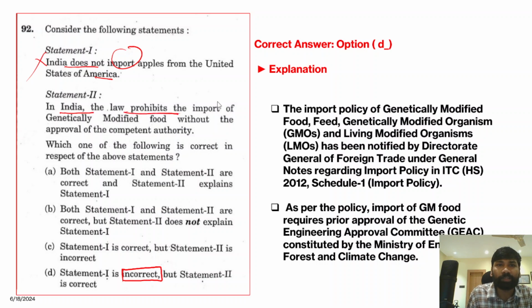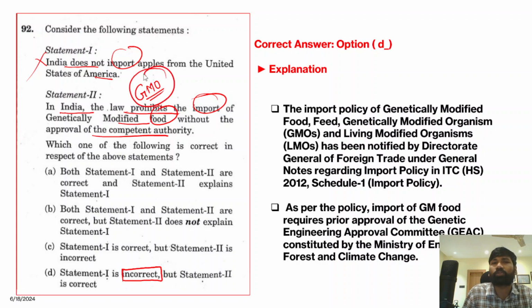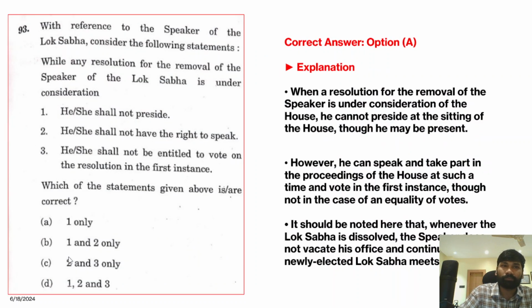Now in India, the law prohibits the import of genetically modified food without approval from the competent authority. Yes, this is absolutely correct. There are certain genetically modified foods being produced across different parts of the world, and we have strict regulations with respect to them. If any importer wants to import GM foods from another country, they need to seek permission from the competent authority. This is an absolutely correct statement. Even with basic knowledge, you can clearly answer this question. So the correct answer is option D.